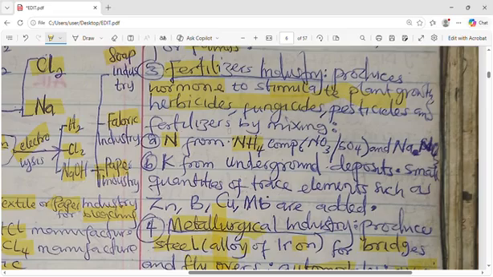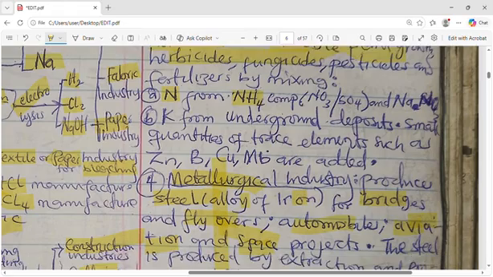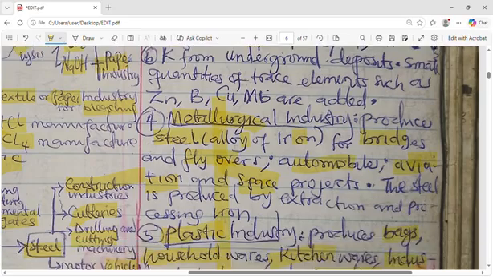And these fertilizers, how do they produce them? They get nitrogen from ammonium compounds, like nitrates or sulfate. So ammonium nitrate, ammonium sulfate, or sodium nitrate are fertilizer products. So that means nitrogen compounds are what they use for their fertilizer. Also, they can use potassium from underground deposits. Small quantities of trace elements like zinc, boron, copper, molybdenum, they add to it.